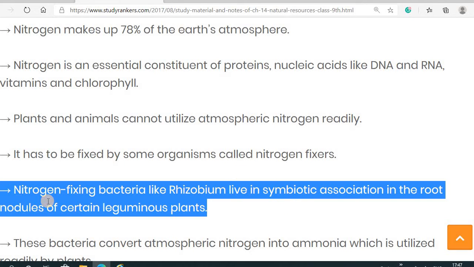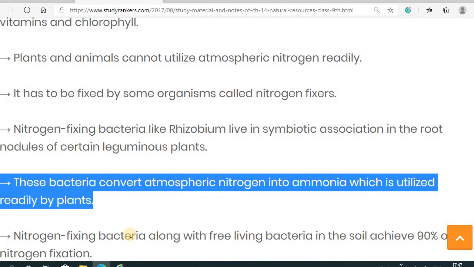So nitrogen fixing bacteria like rhizobium live in a symbiotic association in the root nodules of certain leguminaceae plants, and these bacteria convert atmospheric nitrogen into ammonia, which is utilized readily by the plant.